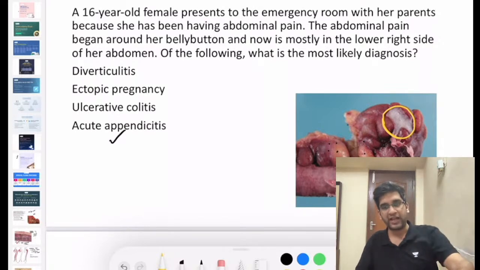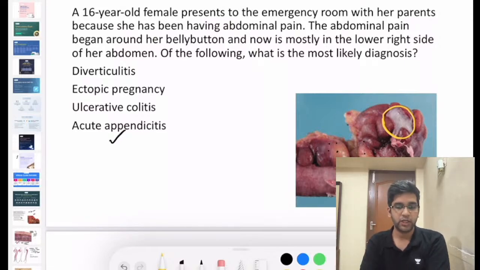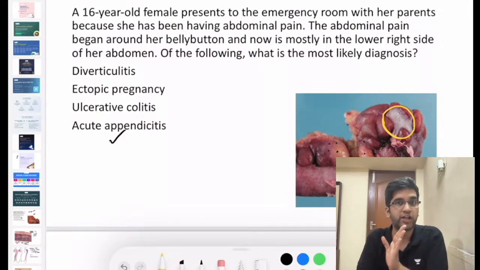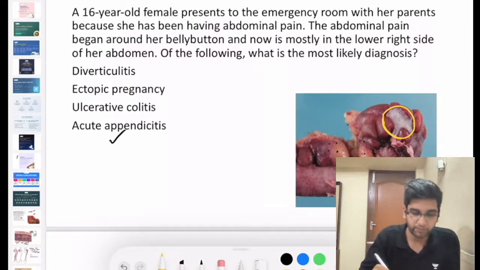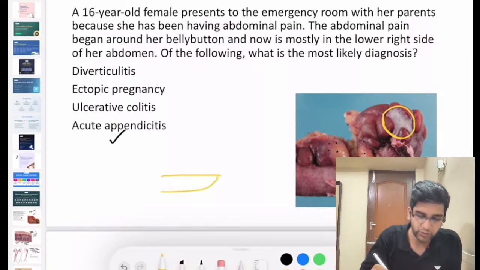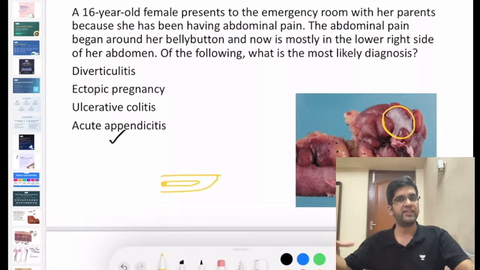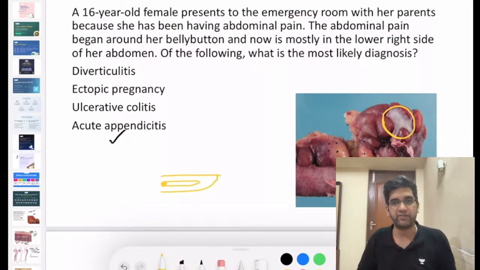So let's say I'm seeing a patient with an acute appendicitis, for which you have removed the appendix, right? The commonest etiology for acute appendicitis is the blockage of the lumen. The appendix lumen is very, very narrow. The proposed theory for appendicitis is, if this is my appendix and you have a lumen, there's something which is going to block this lumen. Once the lumen blocks, everything gets altered. The secretion is going to get pent up and it becomes an inflammation, right?